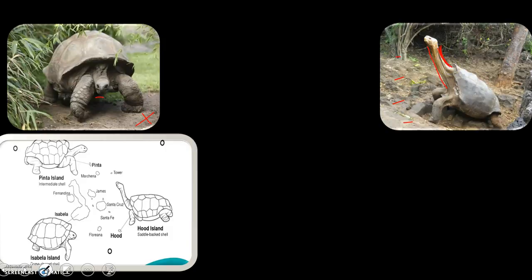And what his thought was, since each island had a different characteristic of tortoises, okay, that all of these tortoises had a common ancestor. That, you know, the species of tortoises lived on one island, and then over time, somehow these tortoises were migrated to other areas, and based on those conditions, they adapted or evolved to have those beneficial characteristics.